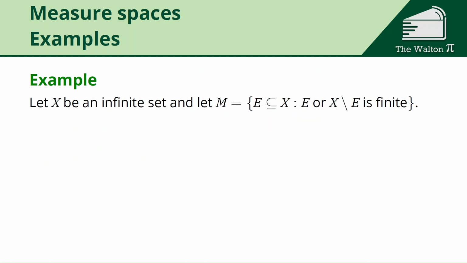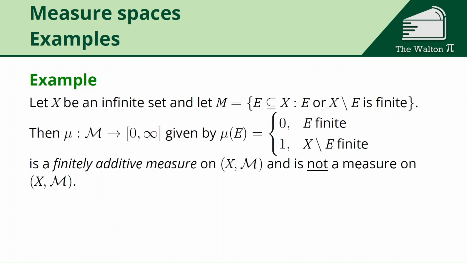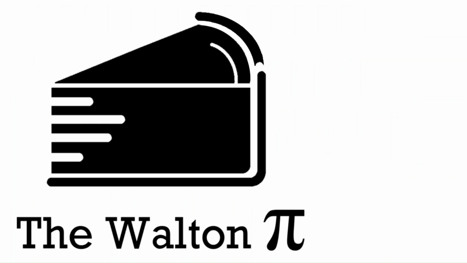Now if we take an infinite set and let M be the set of all finite or cofinite sets, so where either E or X minus E is finite, then mu, given by mu of E is 0 if E is finite, and 1 if X minus E is finite, is a finitely additive measure that is not a measure. So remember when I mentioned finitely additive measures earlier are not measures? Here is a specific example of something that looks like it might be a measure, but is actually just a finitely additive measure.